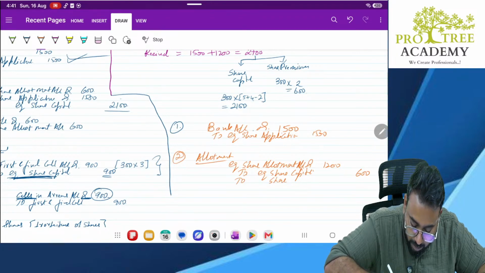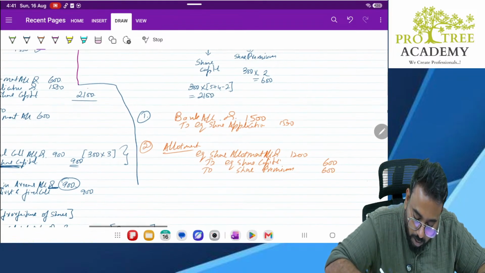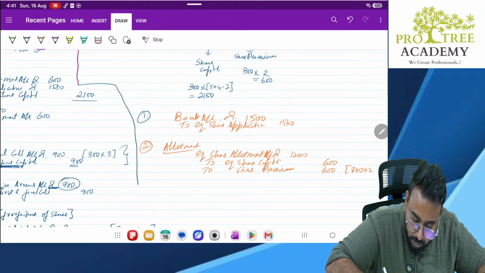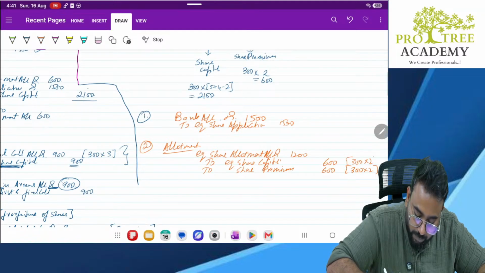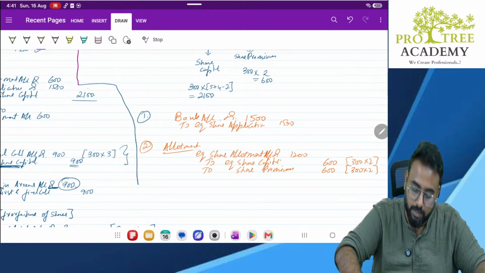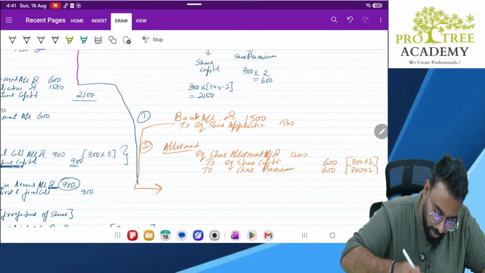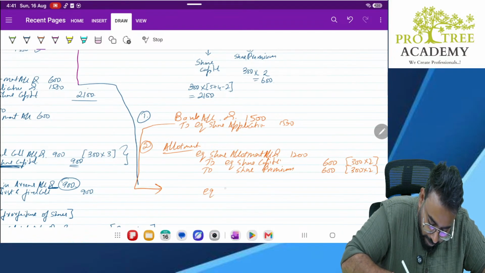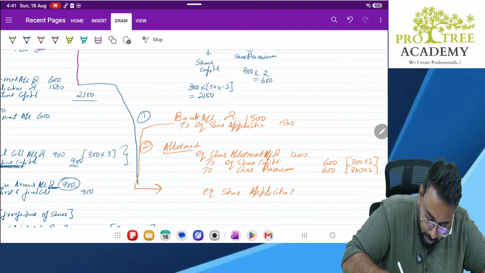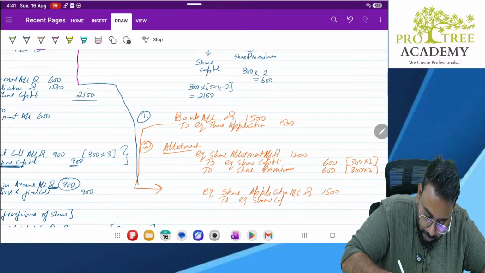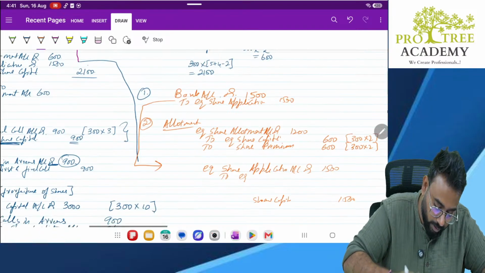Share premium 600, correct or no? Sir, how, sir? This is 300 into 2. Correct, everybody? Yes. Next, this also has to be transferred to share capital. What is the entry? Equity share application account debit 1500 to equity share capital 1500. Okay, sir.